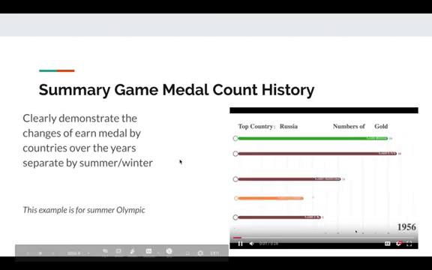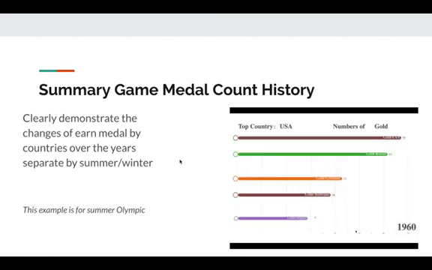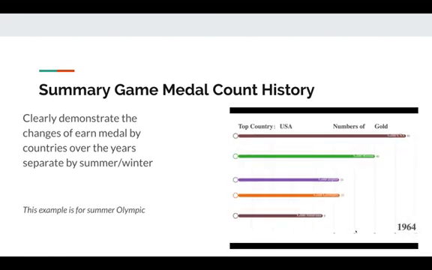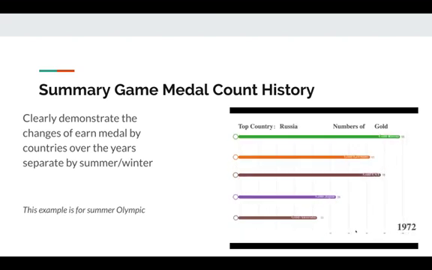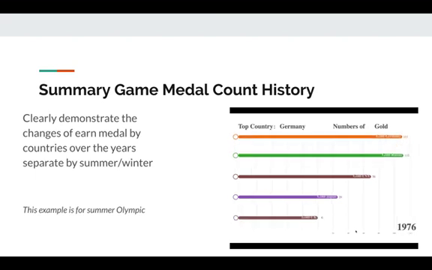The visualization clearly demonstrates the changes of earned medal by country over the years. Because the result from summer and winter games varies a lot, we did some pre-processing and designed to visualize them separately. This demo shows the Summer Olympics through history. It's easy to compare the medal counts and the trend of the medal counts between countries, and we can also derive the exact number of medals from those countries in a single year. Now I'll pass to my team member to dig more into the task.